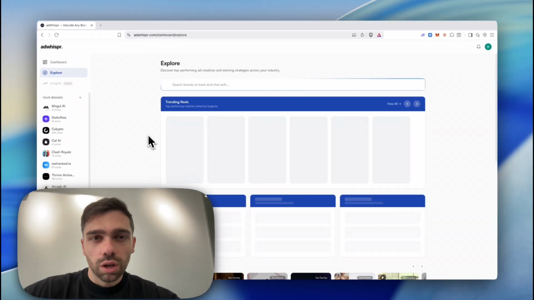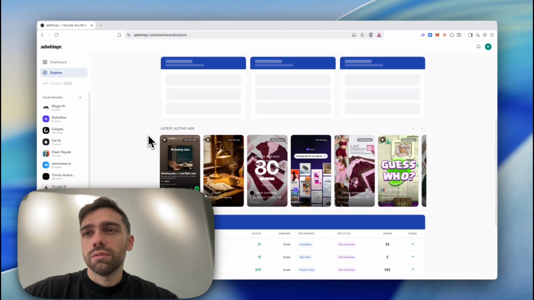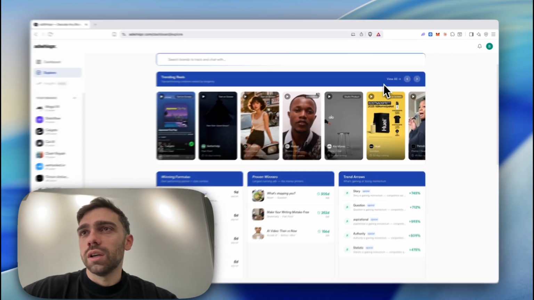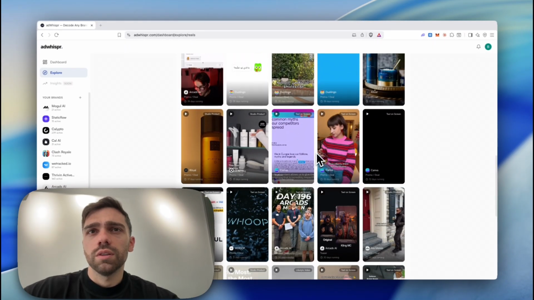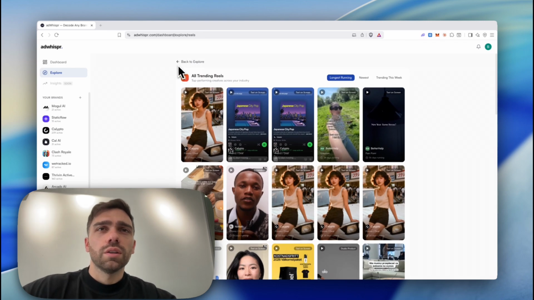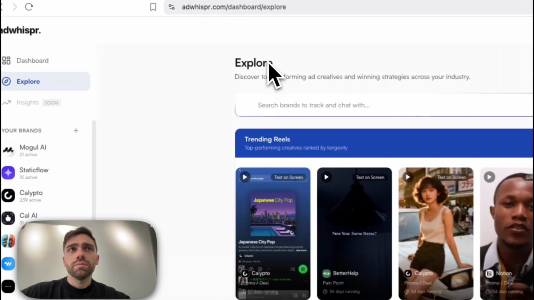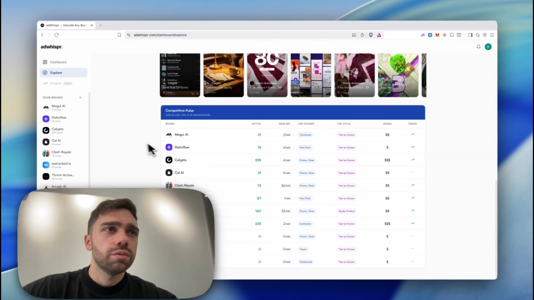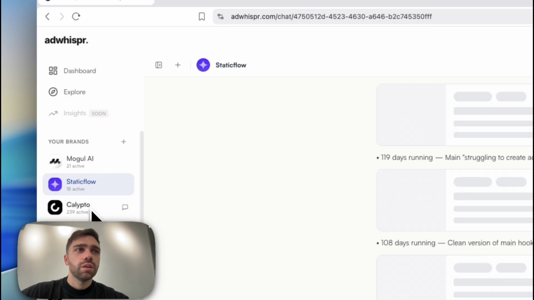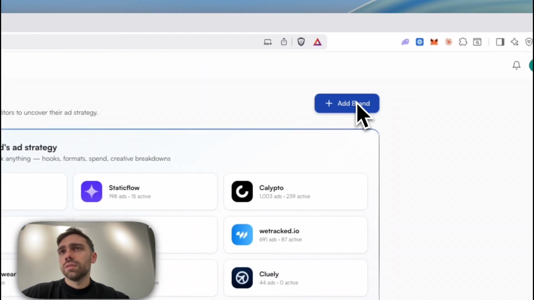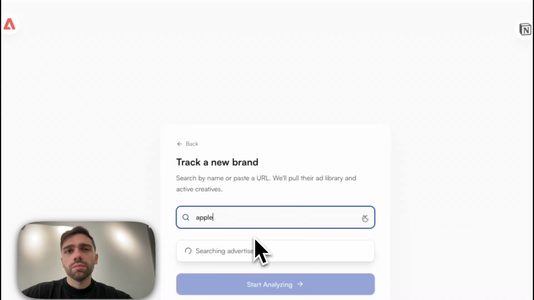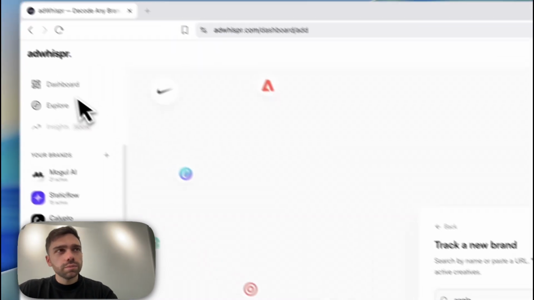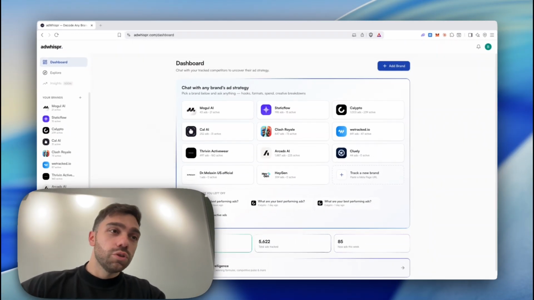This is where we will go to Claude Code and share the flow of how you build products. All of this was built using AI. All of this. It's basically the top reels section for content that brands are paying money for to promote. What are proven winners, trend arrows, all this stuff. Talk to any brand that you find. Go ahead and add a brand. You can just look one up. For example, Apple. And just add it and start tracking it. Okay, so let's get into how do you build a product like this.